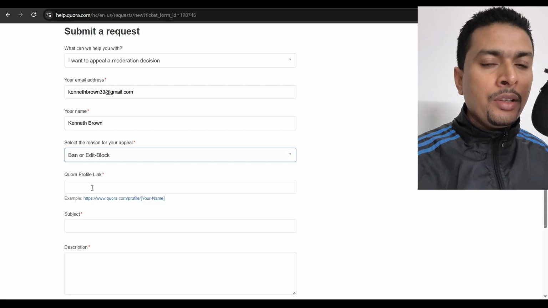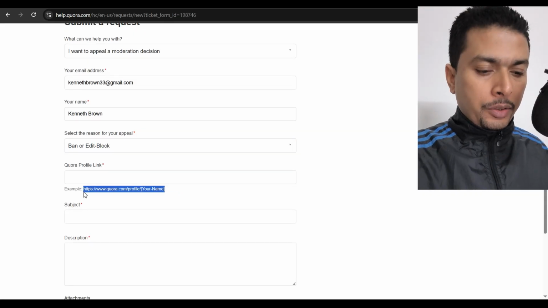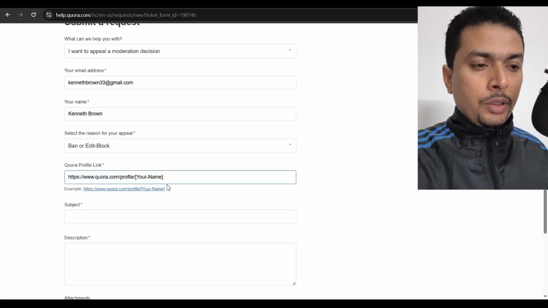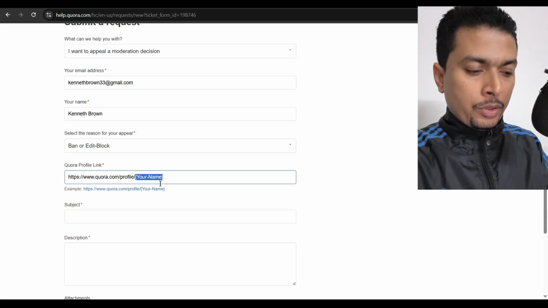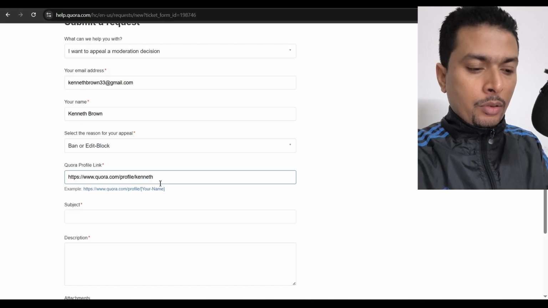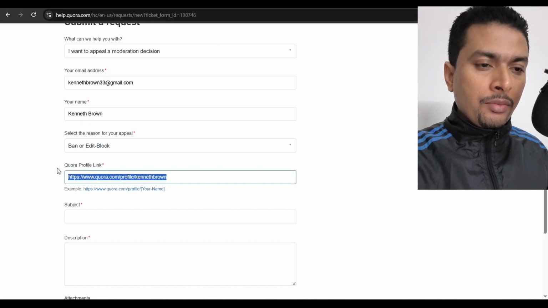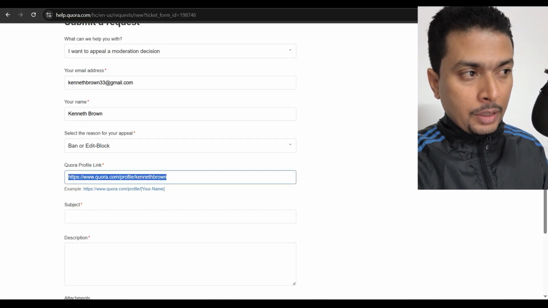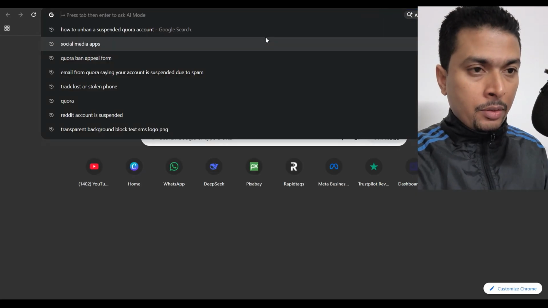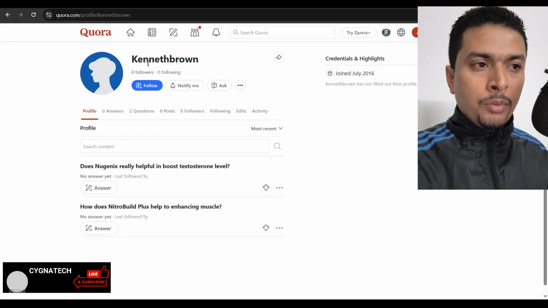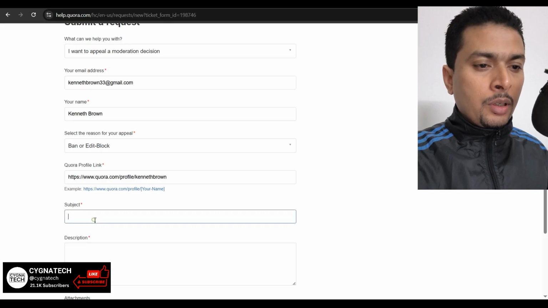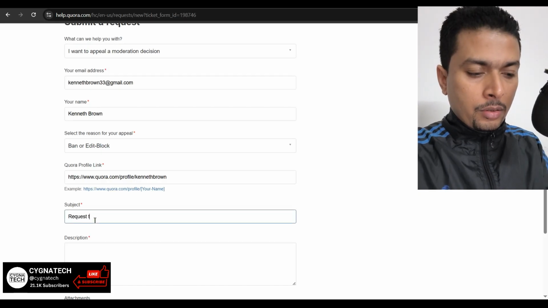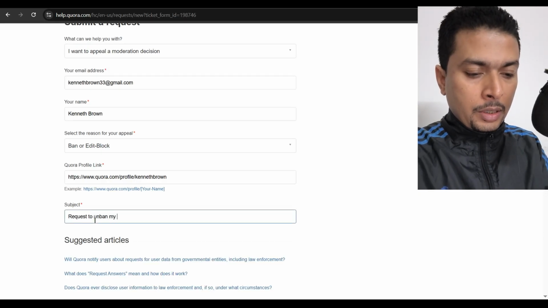And then you put in your profile link. So for your profile link, you just copy this, paste it out here, and remove the brackets. Put in your name in lower cases. You could test it if this is correct. So you could just copy this and paste it on the search bar. It's going directly to my profile, so the link is okay. What is the subject? Request to unban my account.